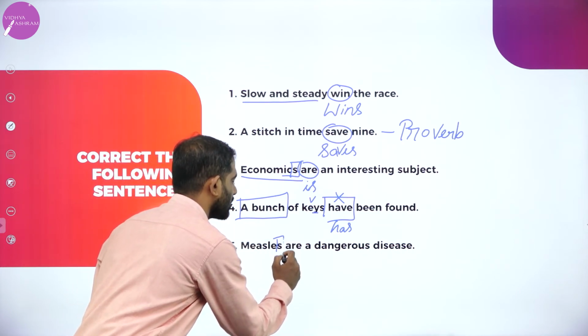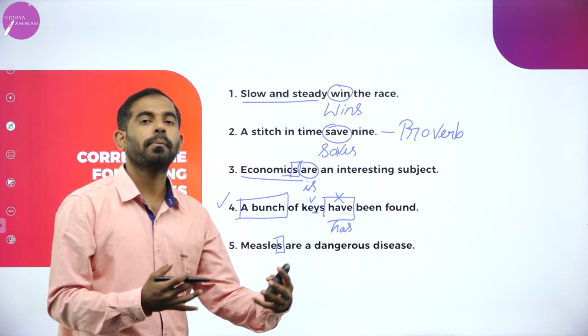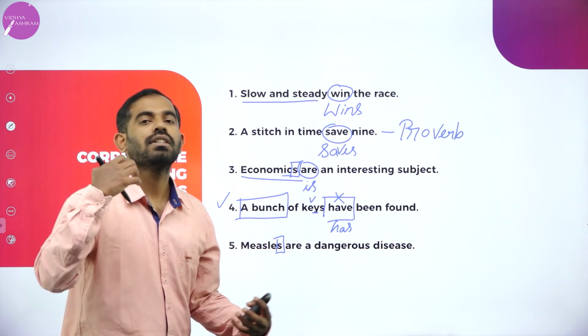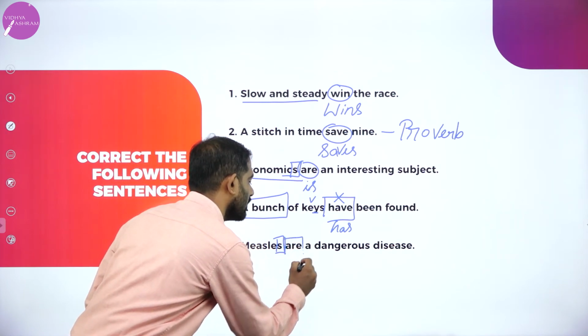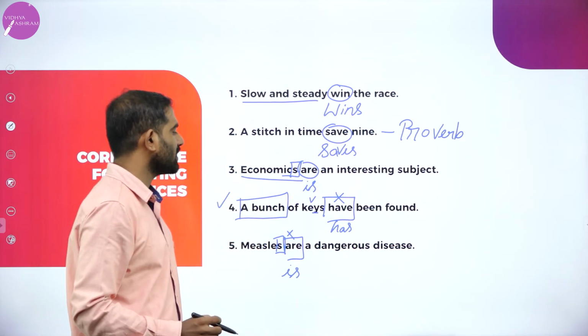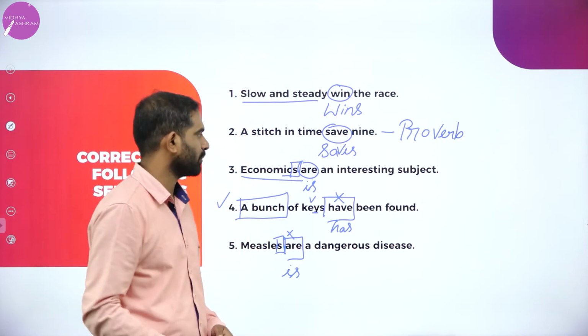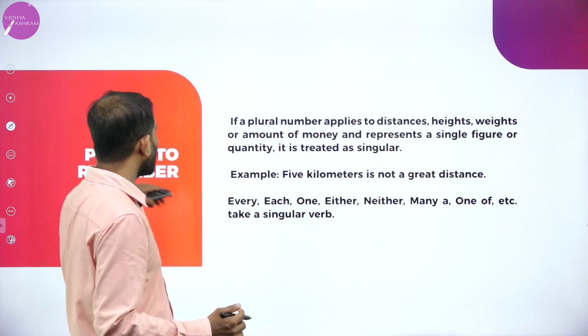Measles, this is a disease which can be spread by cough and sneeze. Measles are, it is not are, it is. Measles is a dangerous disease. Next, points to remember.